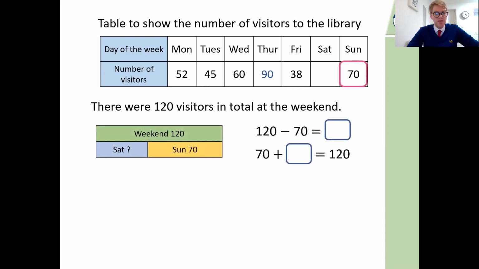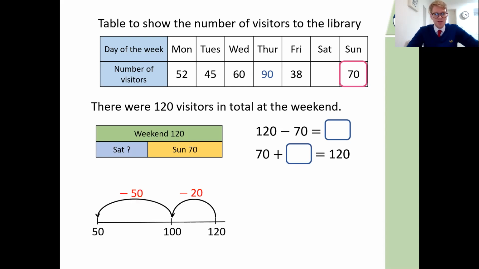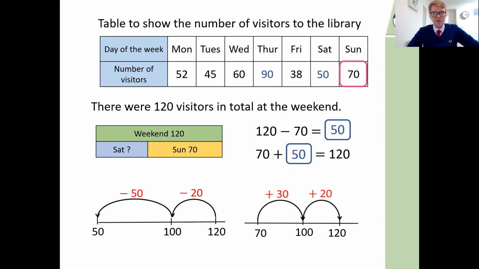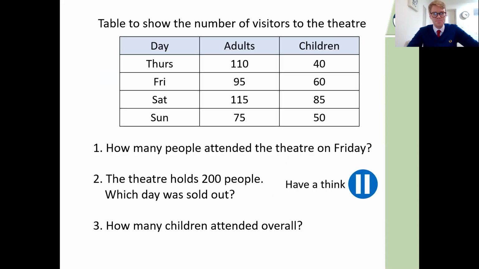Now from here, there's a couple of ways we could think about this. We could do this as a subtraction calculation. We could do 120 take away 70. We could do 70 plus something equals 120. Either way, we're going to get the answer of 50. So a couple of ways we could have done that. We could have counted on in a number line. Either way, we get our answer of 50.